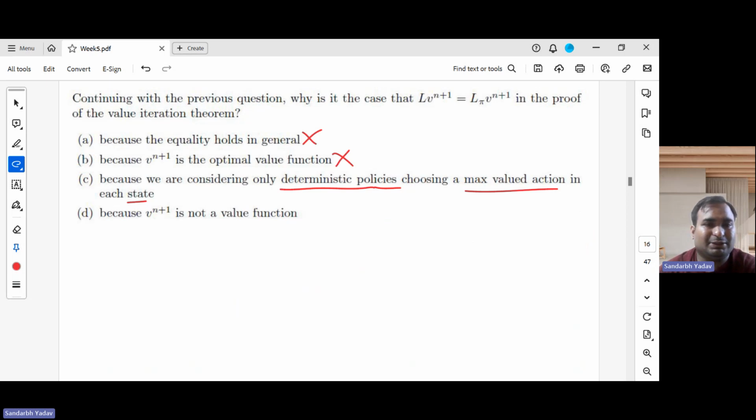And the fourth option is kind of irrelevant. Vn plus 1 is not a value function? It is definitely a value function. So the answer is C.